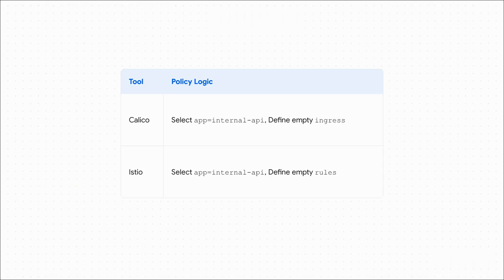To create that default deny lockdown, we just select our internal API pod, and then we define an empty ingress rule. That's it. By applying a policy that has no allow rules, you're basically telling the system, deny everything. And look, Calico and Istio do it in almost the exact same way.